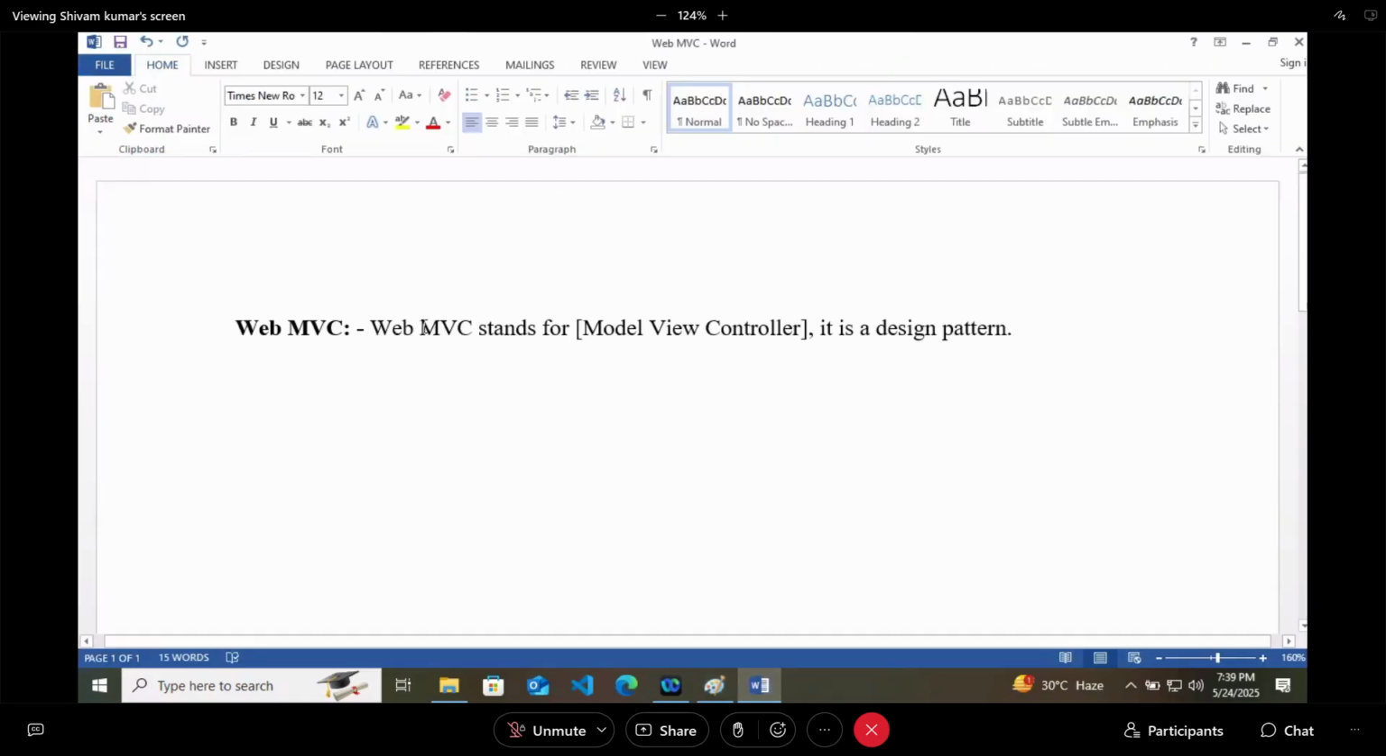Same here, we have Spring web MVC. At first, we are breaking it down to only MVC, that this is our model, view, controller. And it is a design pattern. Design pattern means it will provide a structured way of building an application, or building a web application.